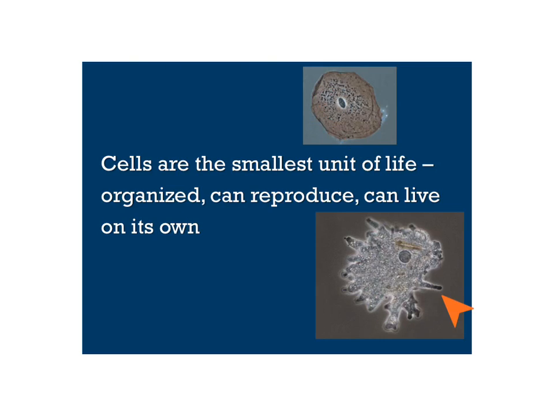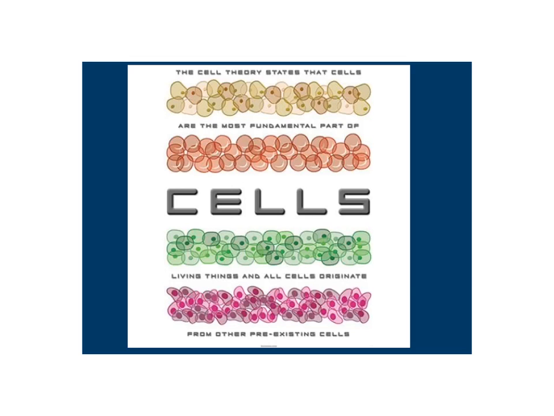There were many people involved besides Robert Hooke in our understanding of cells. And in particular, there were three individuals who developed what we now know as the cell theory. The cell theory states that cells are the most fundamental part of life, and that all cells have to come from pre-existing cells. Now, this was a new idea when it was first developed, because at one time people thought that, in fact, cells, living things, could come from non-living matter. But we now, of course, understand that all cells have to come from other cells.